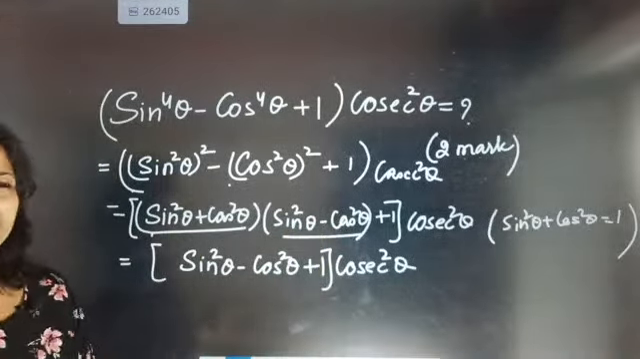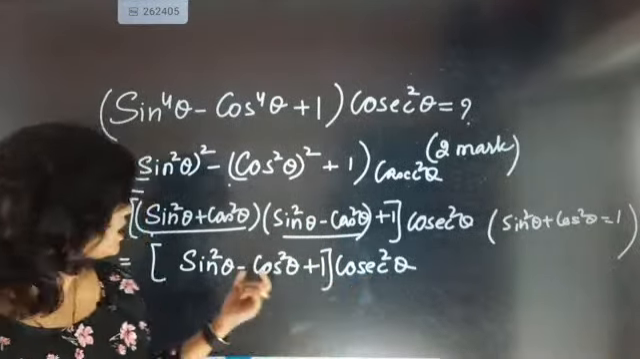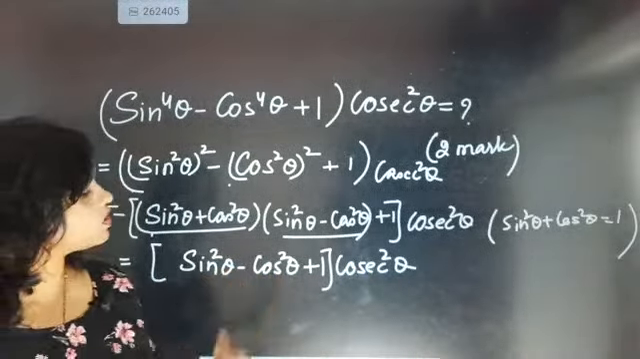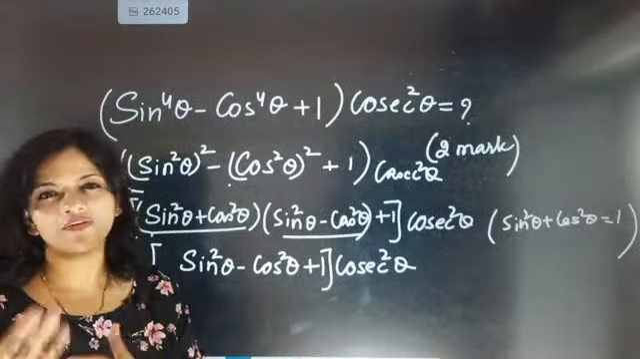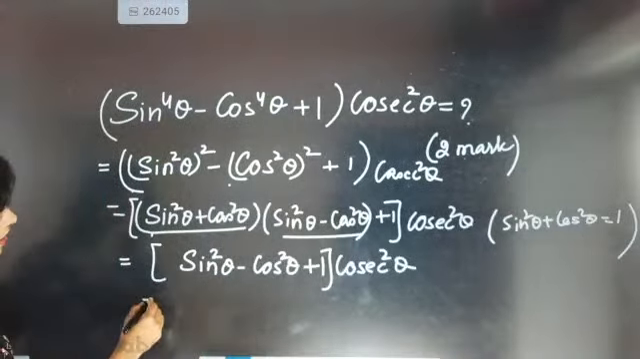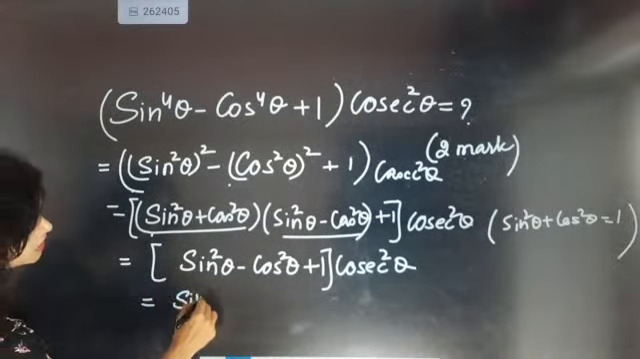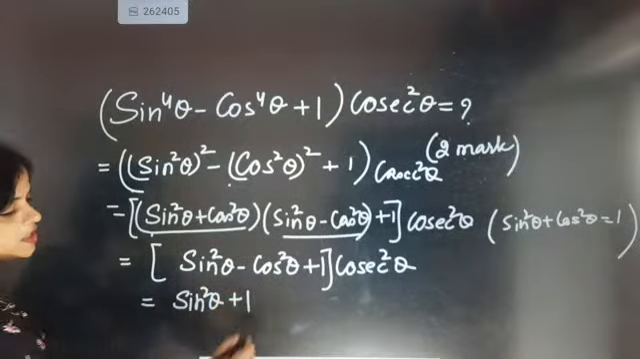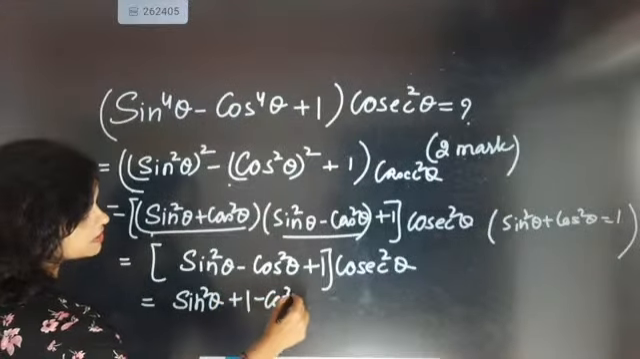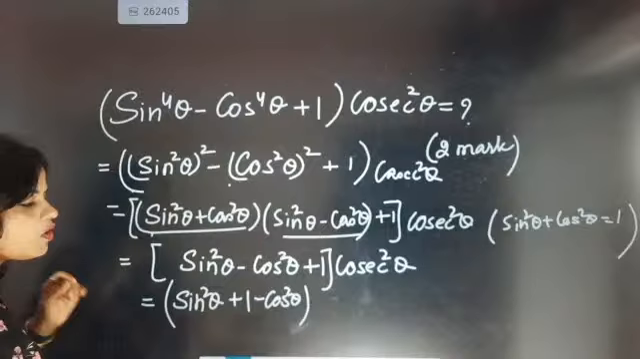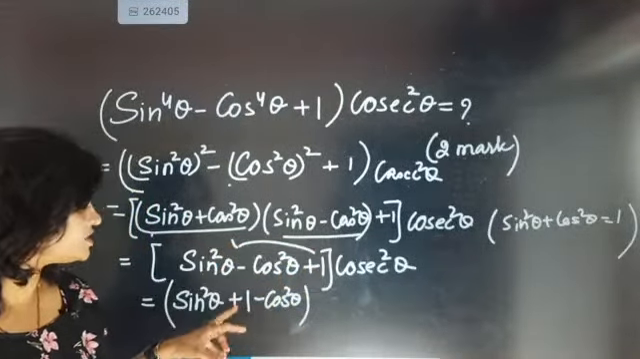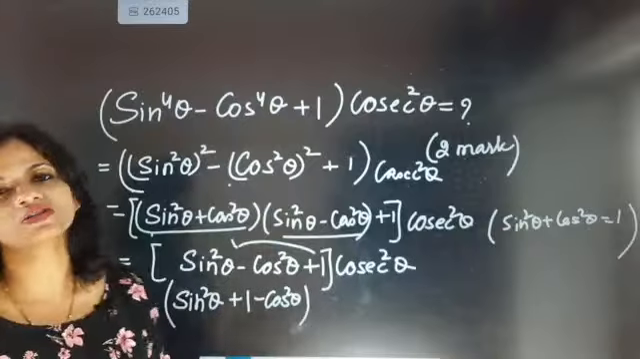Now in the question section, cos square theta is there, and here cosecant square theta is there, while here sin and cos are there. That means something we have to change. So one small work I am doing: I am just writing 1 first, and then I am writing cos square theta. I shifted 1 first, so it is now looking as 1 minus cos square theta.